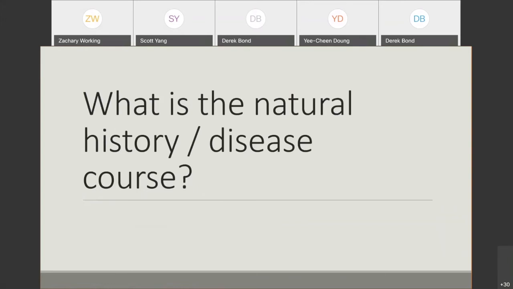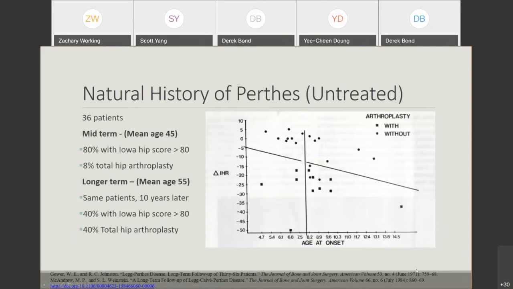So what is the natural history of this disease if left untreated? One study looked at 36 patients, and at a mean age of 45 years old, when these children with Perthes disease were looked at, most of them were doing fine. Over 80% of them had an Iowa hip score of over 80, and only 8% needed a total hip arthroplasty, which is not bad for this kind of a condition.